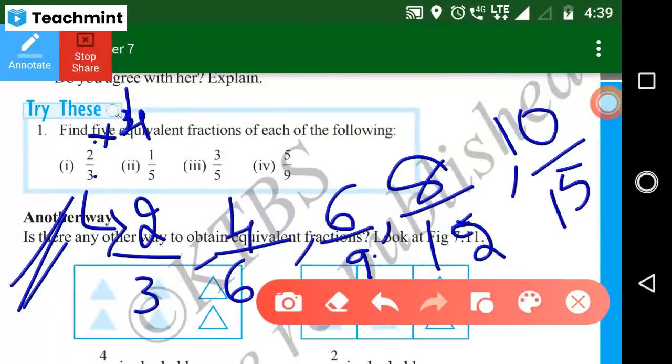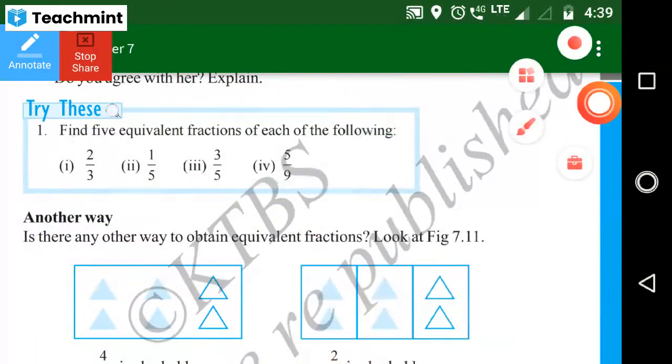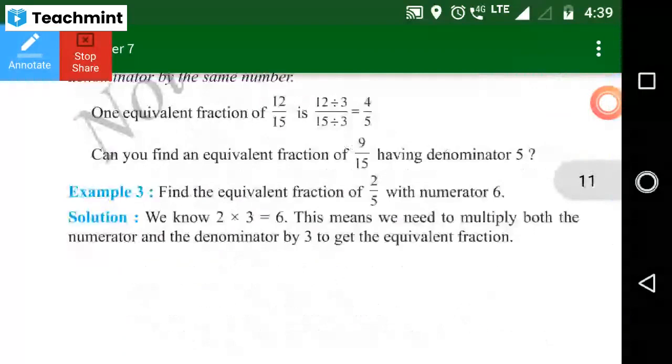So in the same manner, you already find out all these problems and just do practice. Okay, next one.